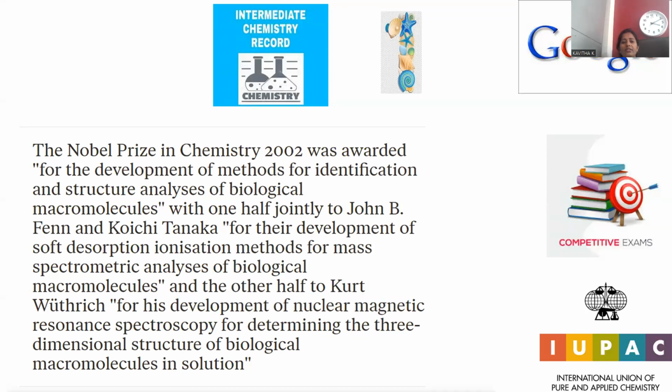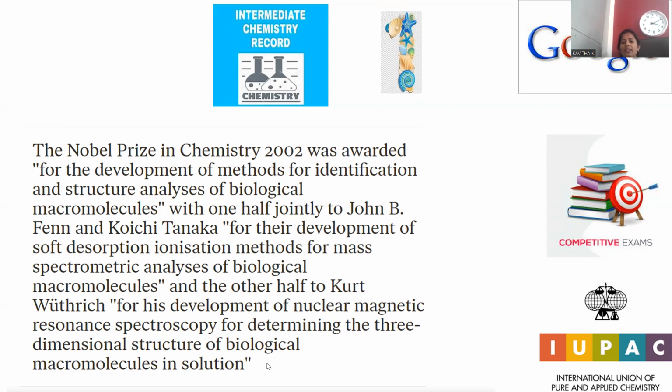The Nobel Prize in Chemistry for the year 2002 was awarded for the development of methods for the identification and structure analysis of biological macromolecules, with one half jointly to John B. Fenn and Koichi Tanaka for their development of soft desorption ionization methods for mass spectroscopic analysis of biological macromolecules, and the other half to Kurt Wüthrich for his development of nuclear magnetic resonance spectroscopy for determining the three-dimensional structure of biological macromolecules in solution.